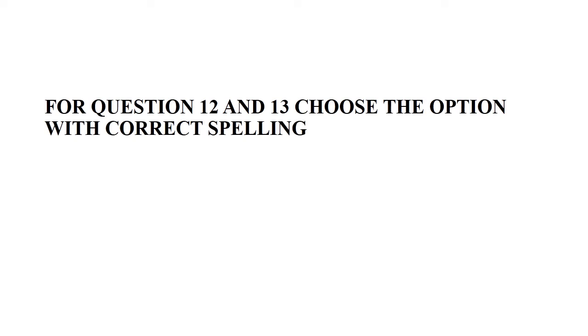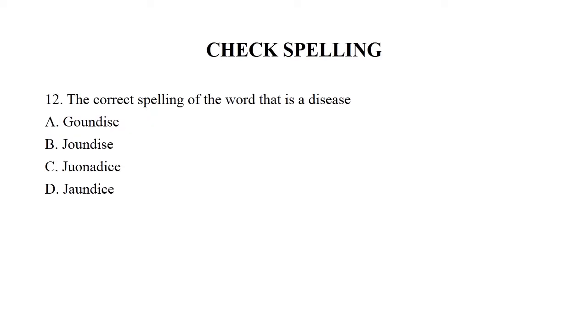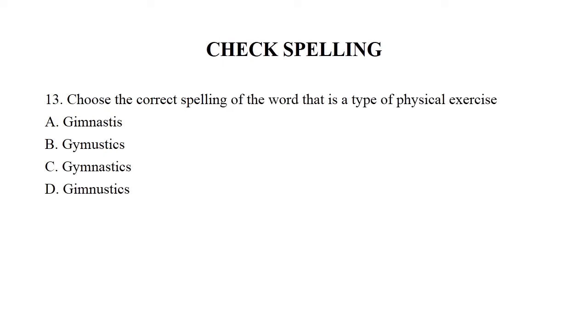For questions 12 and 13, choose the option with correct spelling. Check spelling. Question number 12. The correct spelling of the word that is a disease. Option 1, jaundice. Option B, jaundice. Option C, jaundice. And option D, jaundice. So the right answer is jaundice.